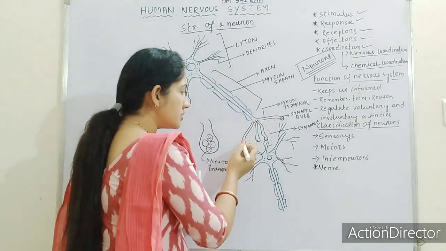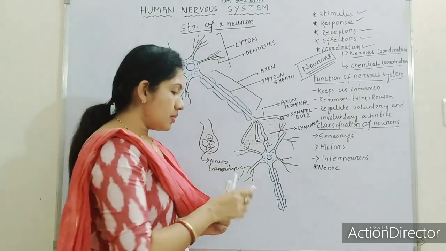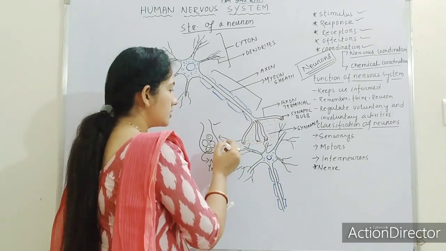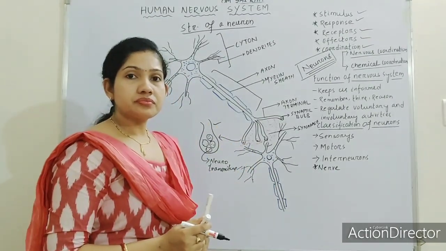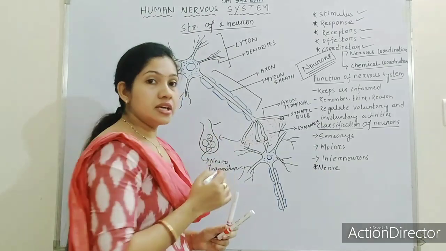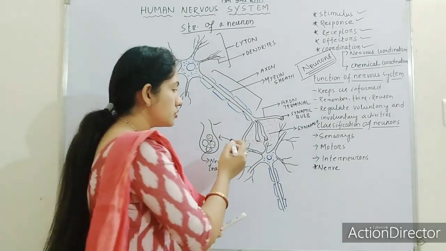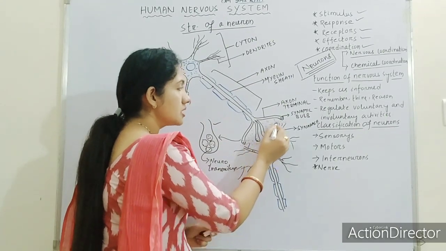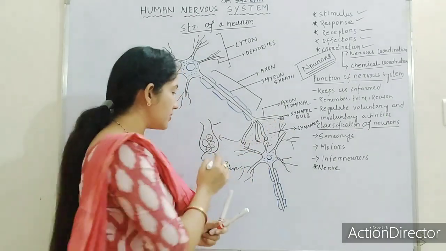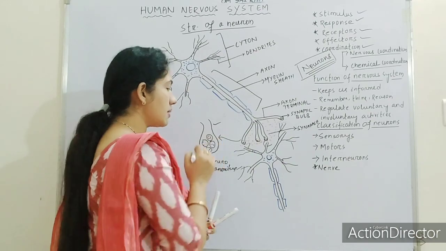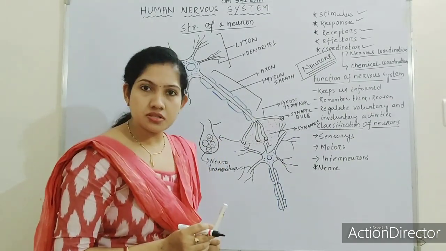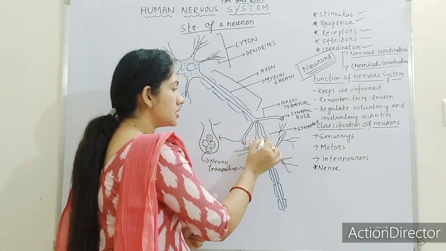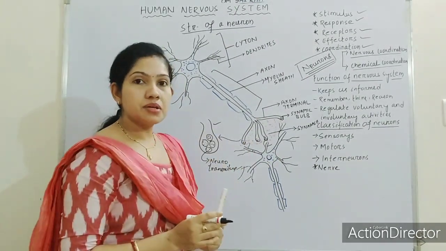At the end of the branches, it forms a bulb-like structure known as the synaptic bulb, and the synaptic bulb contains chemicals known as neurotransmitters.